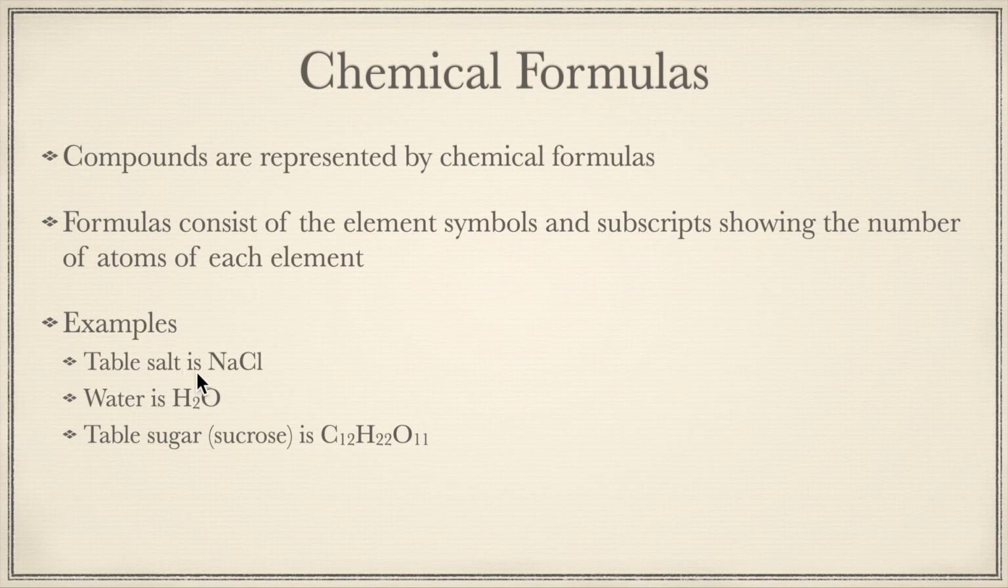So examples, table salt, sodium chloride. There's 1 sodium, there's 1 chlorine. Or chloride, once it becomes an ion, we call it chloride. We'll talk about that later. Water is H2O, so there are 2 hydrogens, 1 oxygen. And then table sugar, which is sucrose, that is a compound. Like I said, sugar is just a general name for a whole bunch of different compounds that are made of carbon, hydrogen, and oxygen. Sucrose is a specific sugar, which is 12 carbon atoms, 22 hydrogen atoms, and 11 oxygen atoms. So it's C12H22O11.